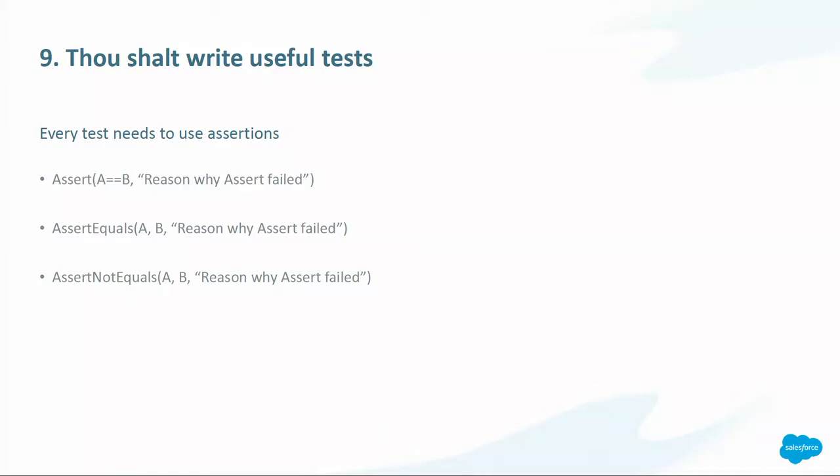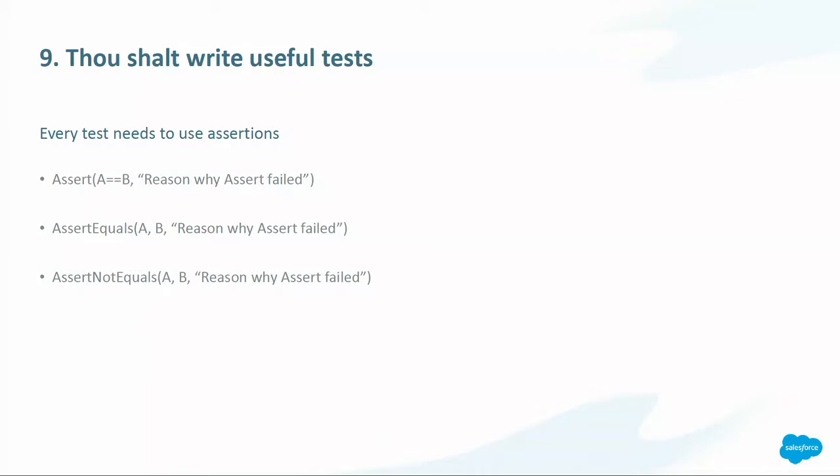But if you're not asserting your code, then you are not testing it. You're just running it in a test method, but you're not making sure that it does what you expect it to do. So it is very important to use assertions and make sure that what you expect is what you get. Or that if two values should be different, you should be asserting that they are not equal.